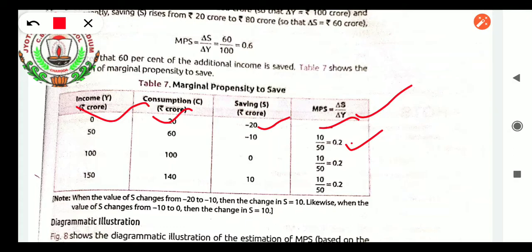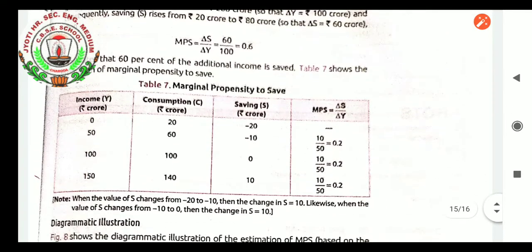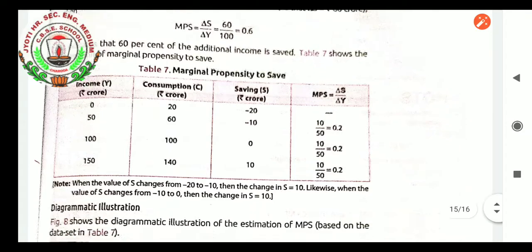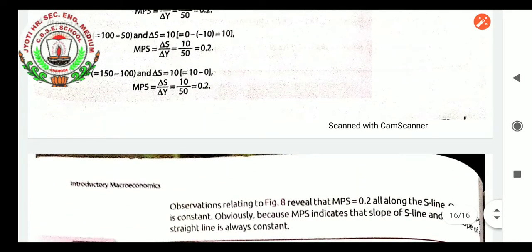Then income increased by 50 to 100, and savings changed from minus 10 to 0, a change of 10. 10 divided by 50 is 0.2, and MPS we are taking positively. Then income increased by 50 again, savings change by 10, 10 by 50, again 0.2. Irrespective of the negative signs, we take the positive. All the MPS values are less than 1. So this is the marginal propensity to save as we learned.